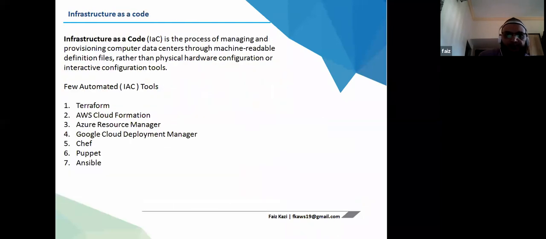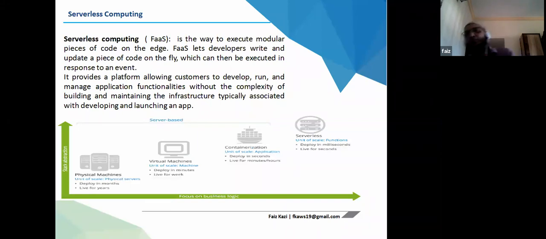Apart from this, as I told you, there is the evolution of hardware. Earlier, we used to use mainframes and physical machines. Then we shifted to virtual machines, where deployment was a tedious task that took a lot of time. And then now we are moving to containerization. And with containerization, people are talking about serverless. When you talk about serverless, it's nothing but function as a service, FaaS.